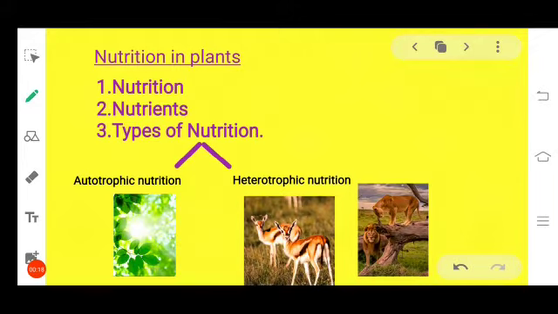What are the topics that we covered in the previous session? What is meant by nutrition? What are different types of nutrients and why are they necessary for the body? And types of nutrition. Types of nutrition includes autotrophic nutrition and heterotrophic nutrition. Autotrophic nutrition is a process in which the plants can make their own food. Heterotrophic mode of nutrition is a process in which the organisms cannot make their own food and depends on others to obtain the food.